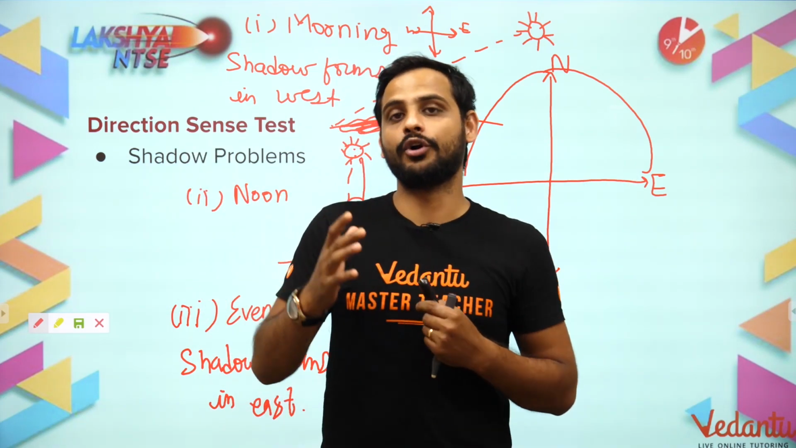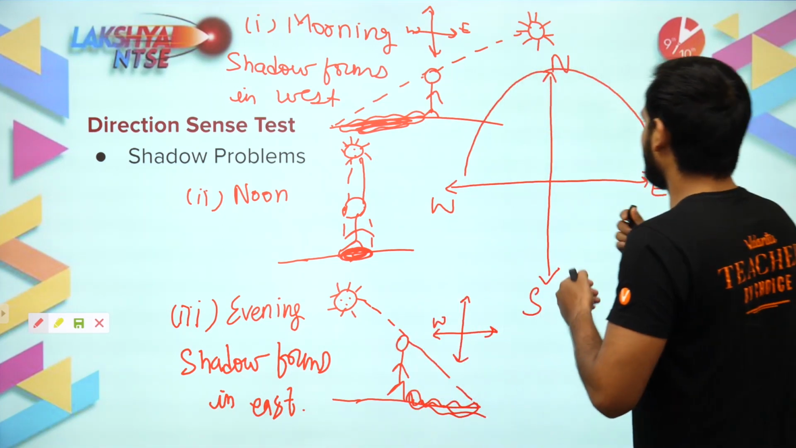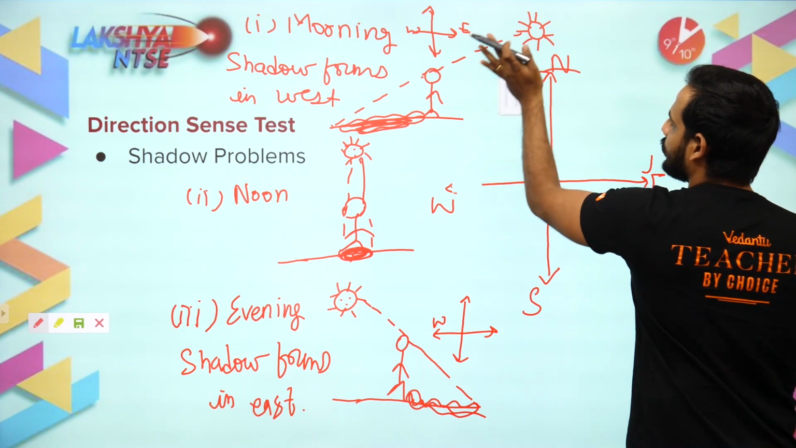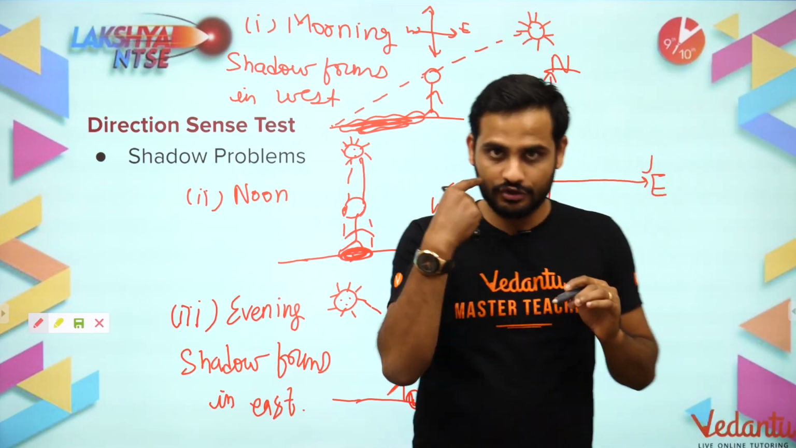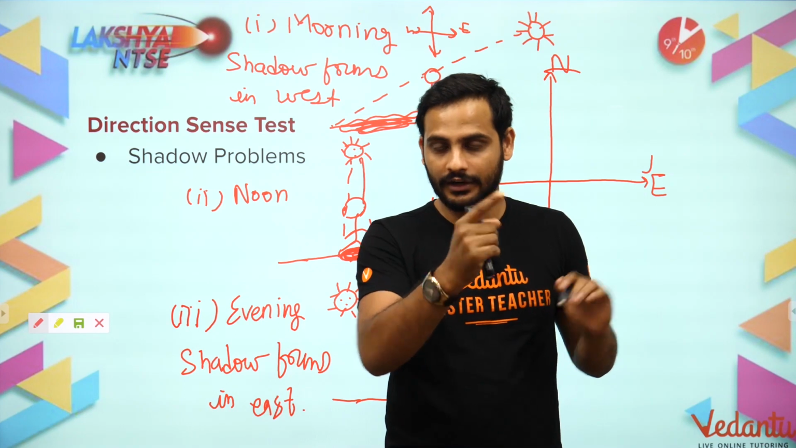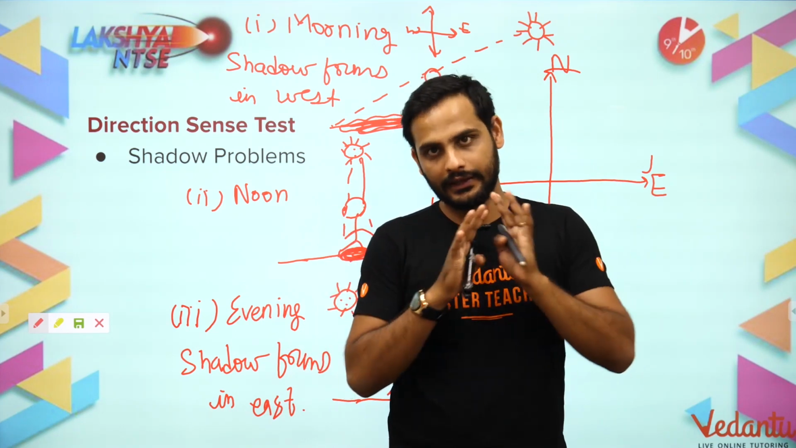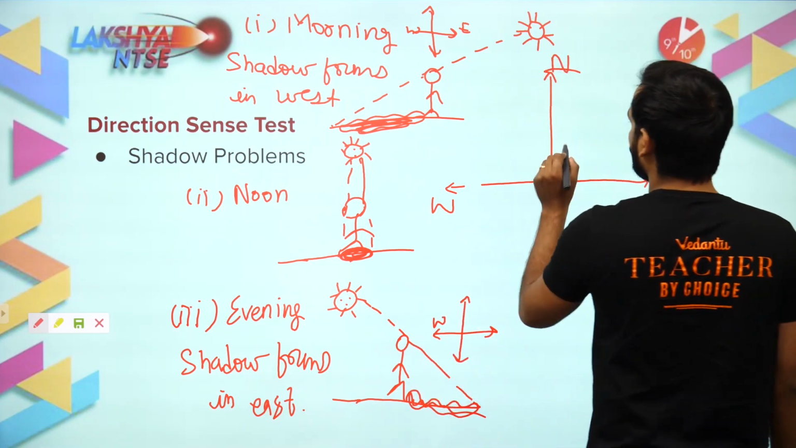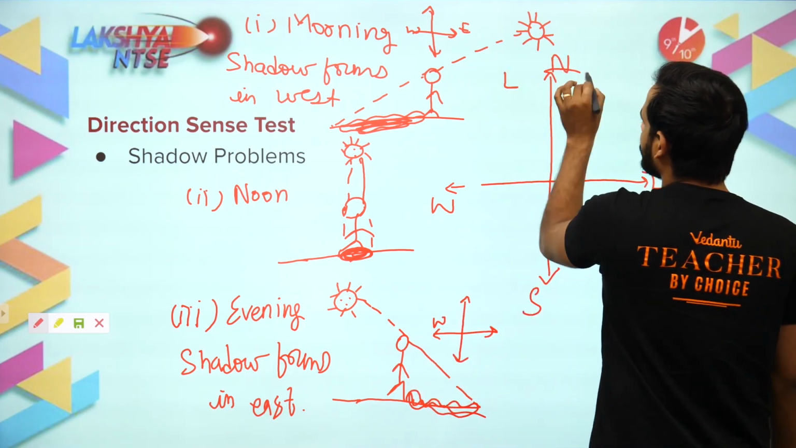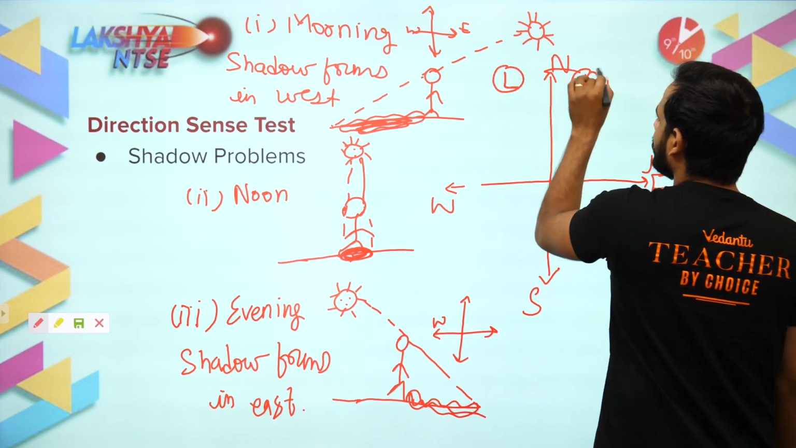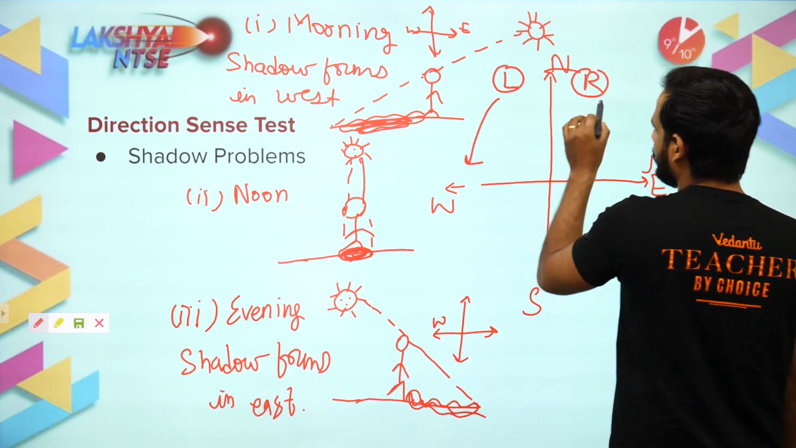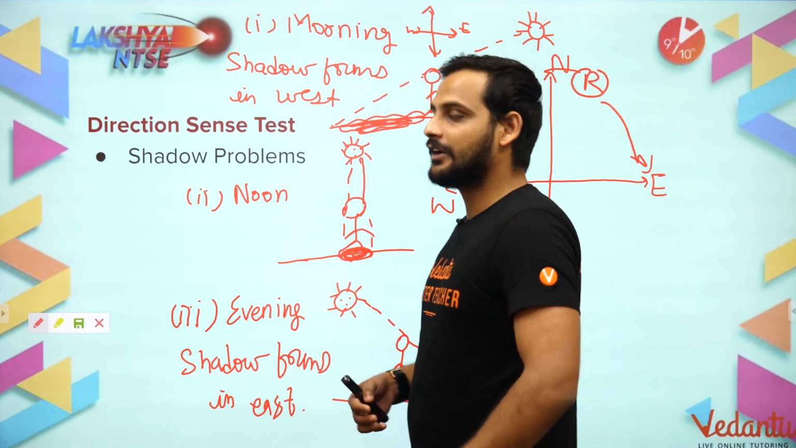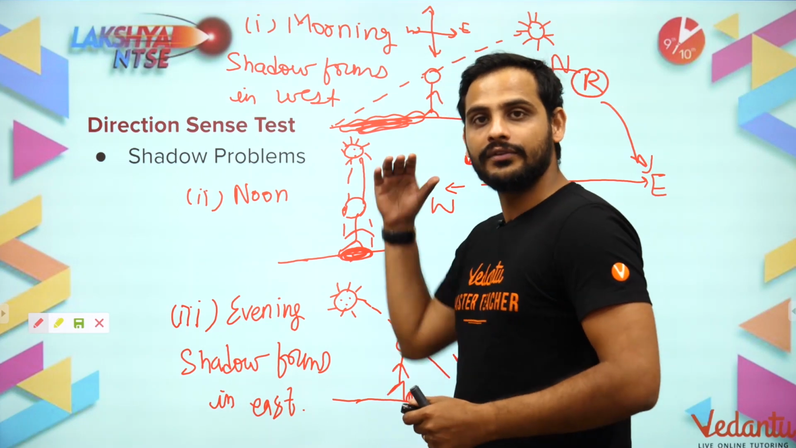Suppose I'm facing north. Whenever you are writing any paper, the direction which you are facing right now will be north for you, and using that reference you will solve all the questions. So this is my north, this is my left, this is my right. As we know, my left is west and right is east.